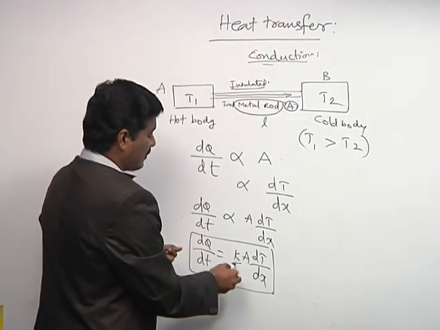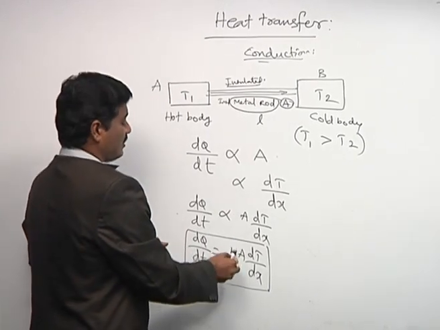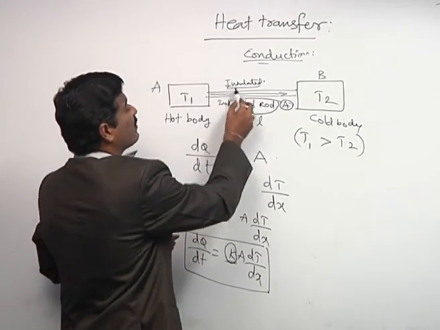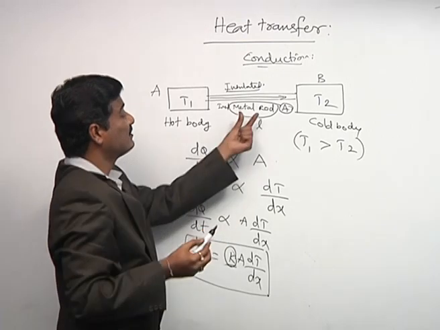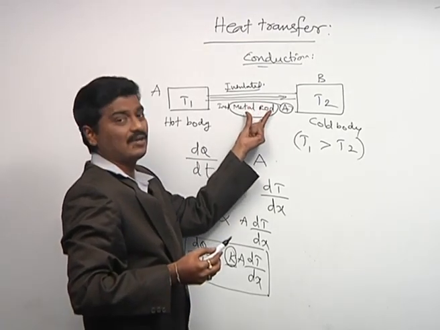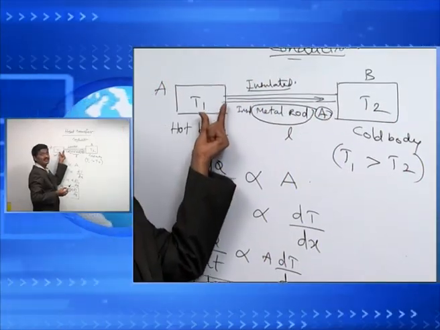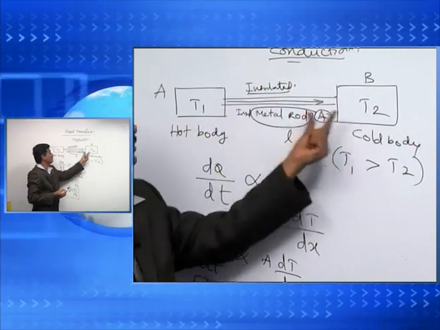What do we mean by this constant K? K is the coefficient of thermal conductivity of the metal rod. This is the ability of the metal rod to transfer heat from the hot body to the cold body.